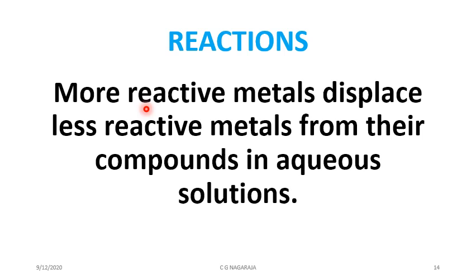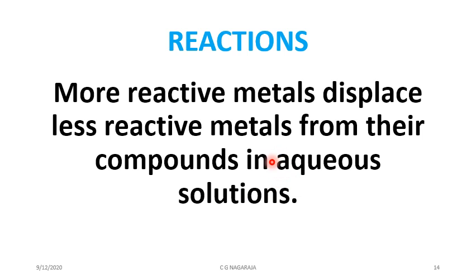Metals, I told you there are 95 metals. Some of them are very reactive, some of them are much less reactive. When metals are subjected to react with aqueous solutions of any other metal, there will be a thing called displacement. More reactive metals displace the less reactive metals in the aqueous solution.